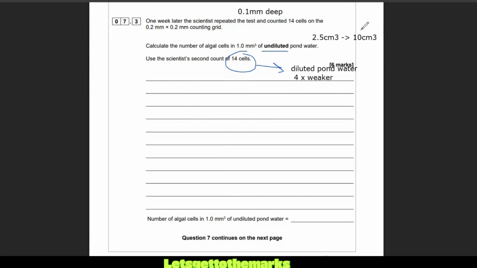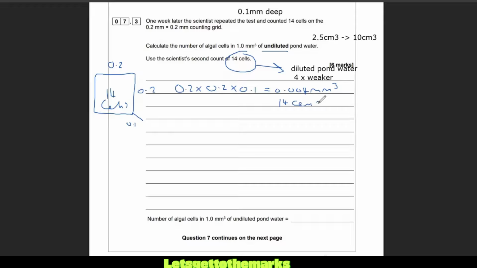Okay, let's go through this for you. What they've told us is they found 14 cells in 0.2 times 0.2 on the grid. But remember that this was also 0.1 deep. It told us that up in the stem of the question. So what is the volume of that? Well, I'm going to do 0.2 times 0.2 times 0.1, and that is going to give me the volume of our little slide, and it equals 0.004 millimeters cubed, because these were all in millimeters, and millimeter times millimeter times millimeter gives millimeter to the 3. So 0.004 millimeters cubed is our volume of one grid, which contained 14 cells.